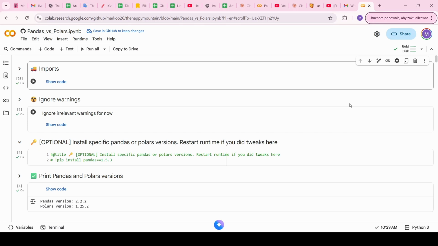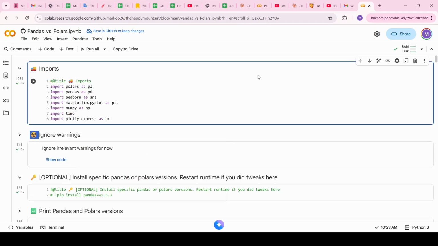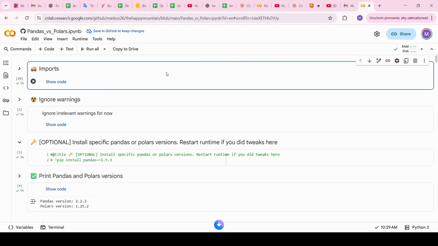To start with, we have imports in which we are importing some libraries, not only Pandas and Polars, but also some plotting libraries and ones that will be useful to develop the data frames used in the comparison. Secondly, there is a cell about ignoring warnings, so we are ignoring irrelevant warnings for now, mostly deprecation errors, but eventually, if needed, you can comment that out and deal with these warnings on your own.